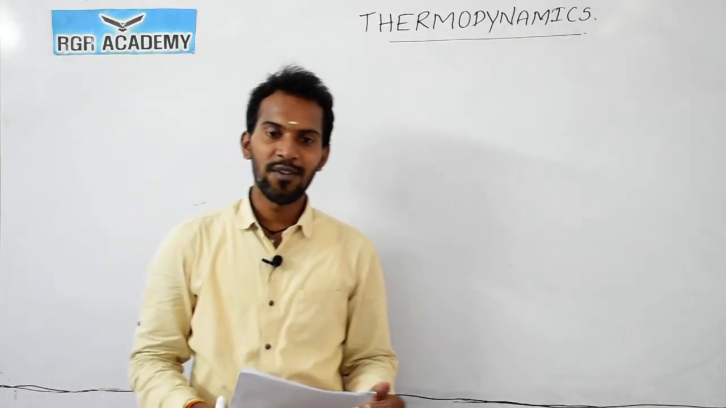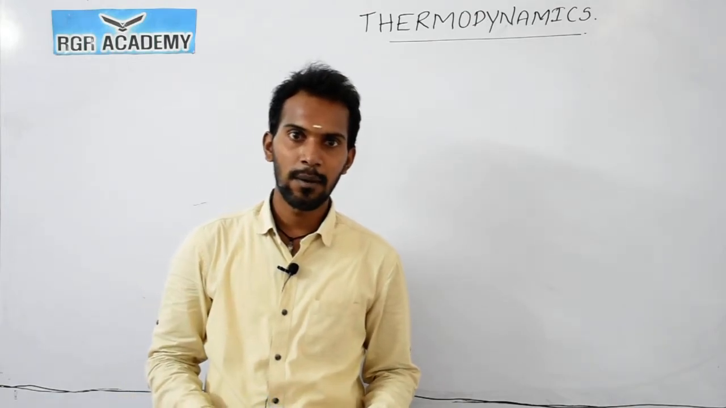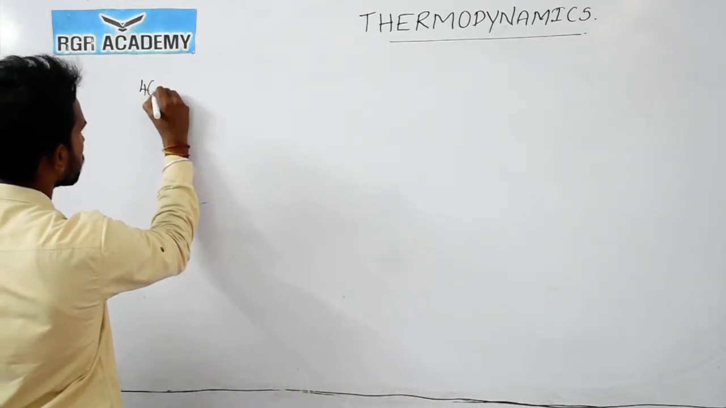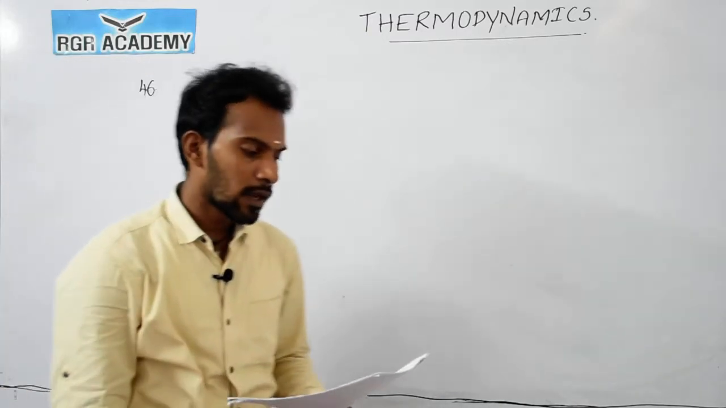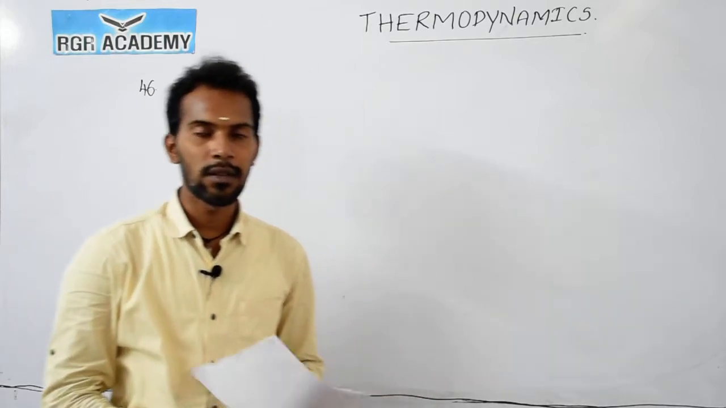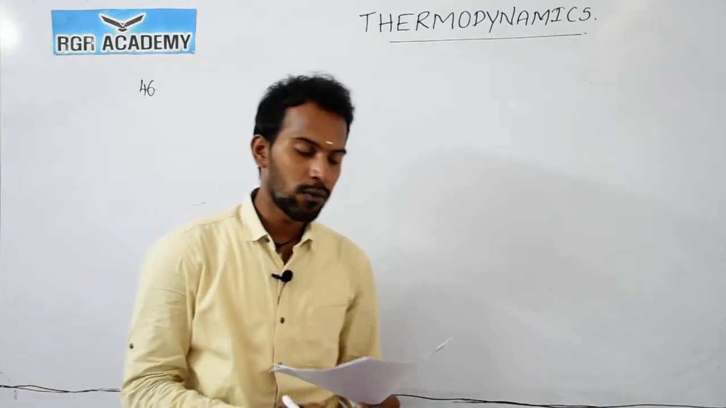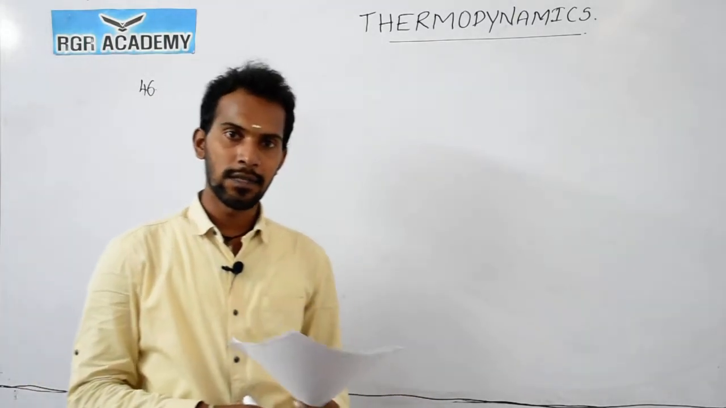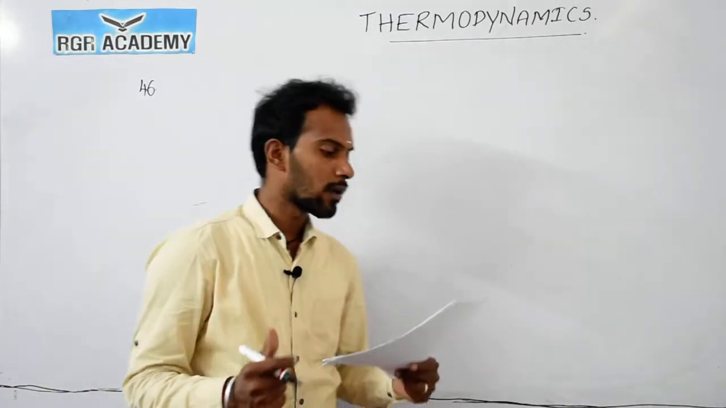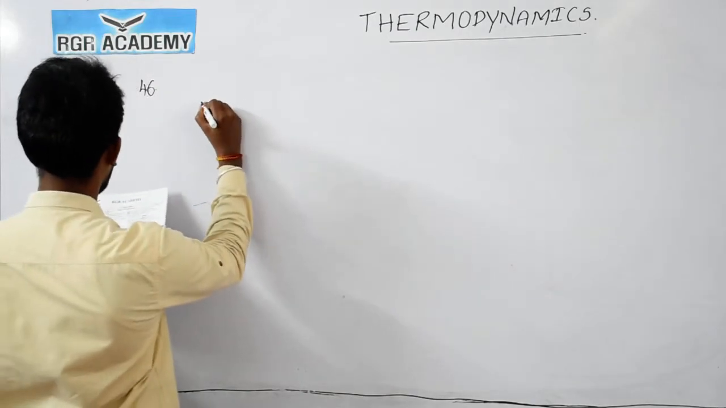Hello students, today we are going to discuss the thermodynamics topic. So, question discussion, question number 46. The densities of graphite and diamond at room temperature, 298 Kelvin, that means 27 degrees Celsius, are given as 2.25 and 3.31 gram per centimeter cube.